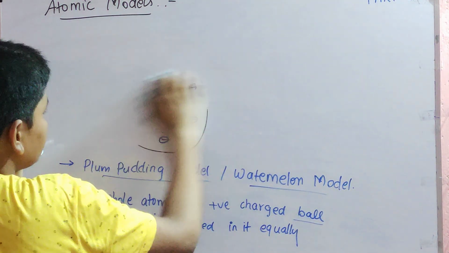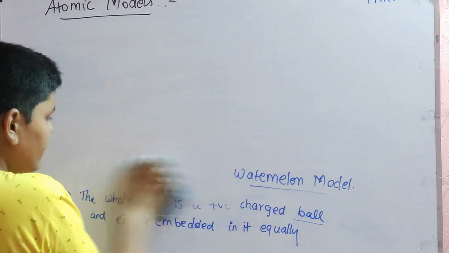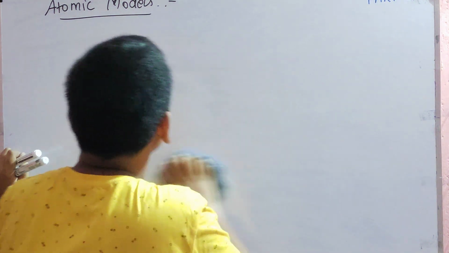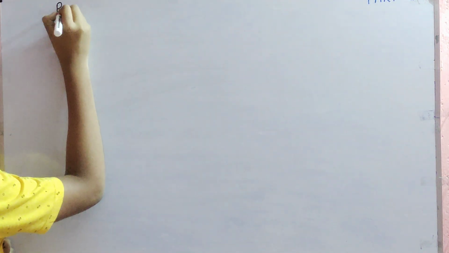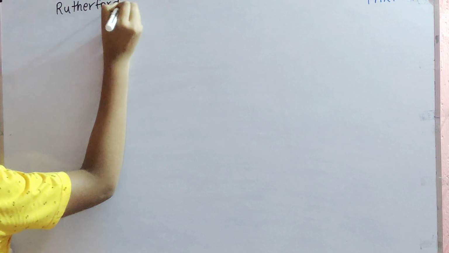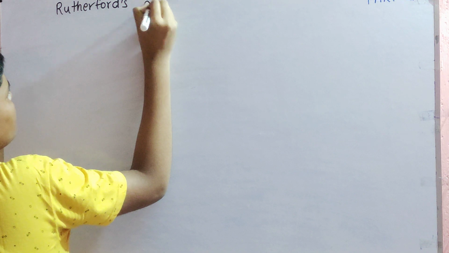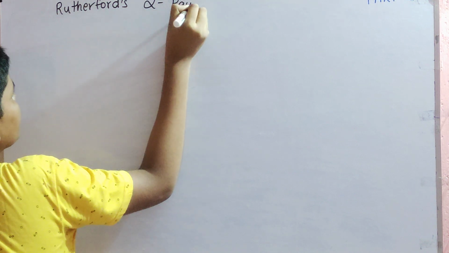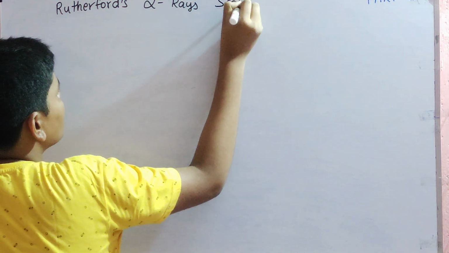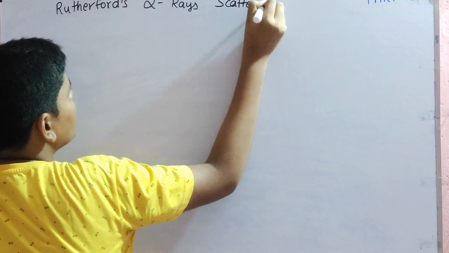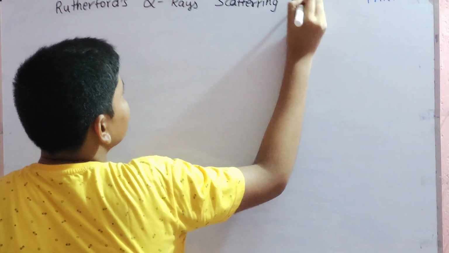Second model is Rutherford's atomic model, which was given after an experiment. So let us see what that experiment was. This experiment is Rutherford's alpha rays scattering experiment.